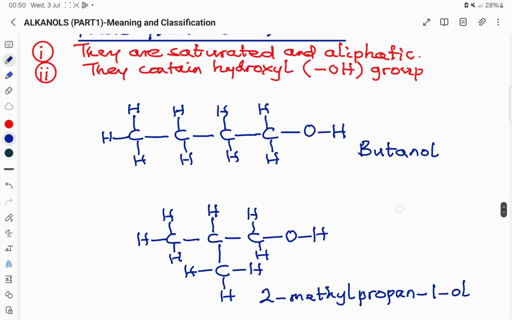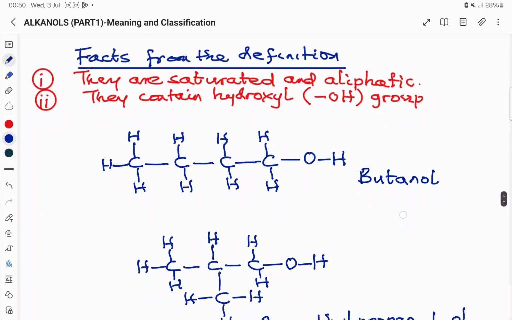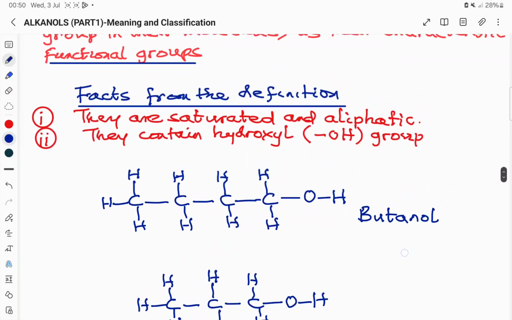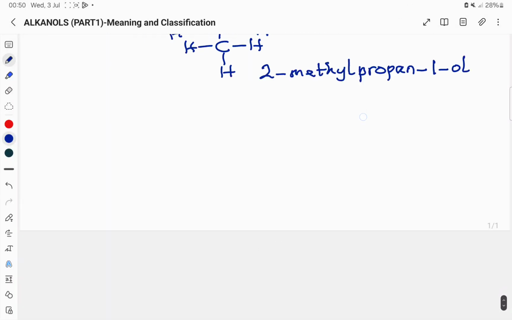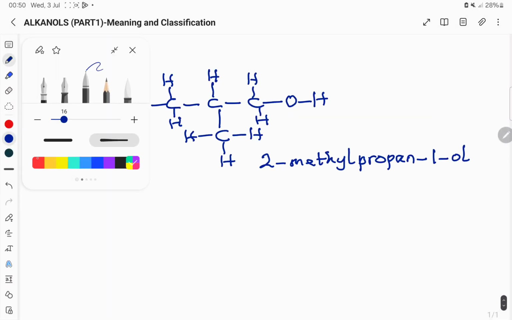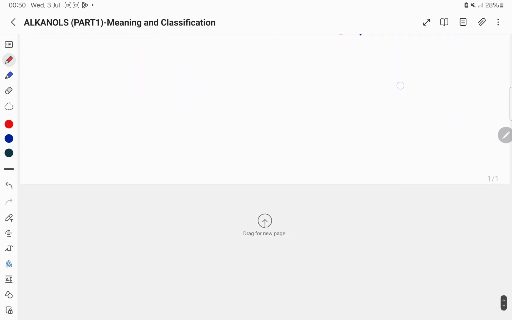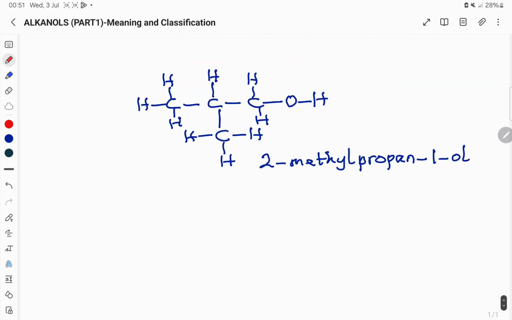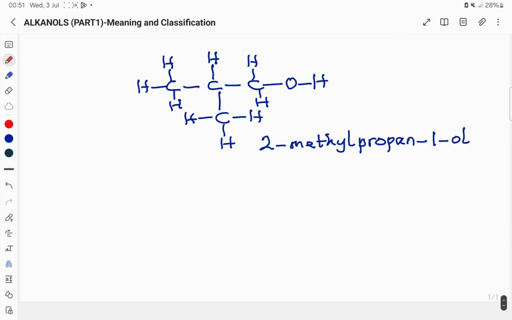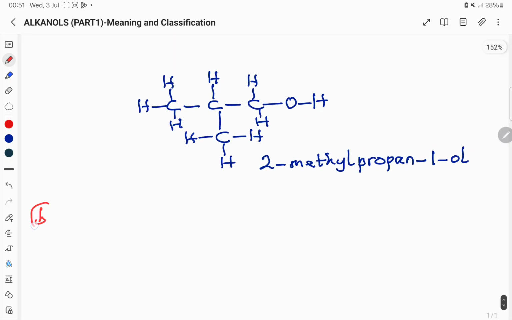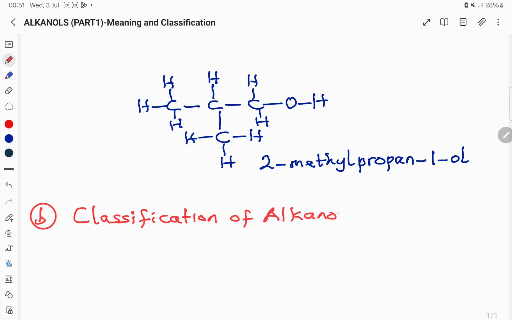Let's move to the next aspect. I've explained the meaning and description of alkanols. Now let's look at the classifications. How do we classify alkanols? There are different ways of classifying alkanols. So let's look at the classification of alkanols. How do we classify alkanols into groups?